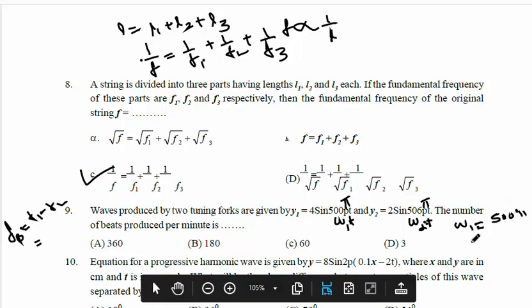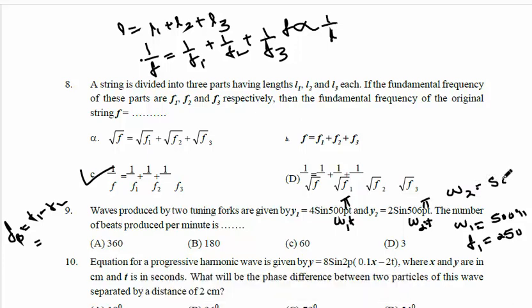If you calculate f1, the frequency, it will be half of this one, that is 250 hertz. Then omega 2 is 506 pi. So f2 is half of this, because f equals omega by 2 pi, so it will be 253 hertz.